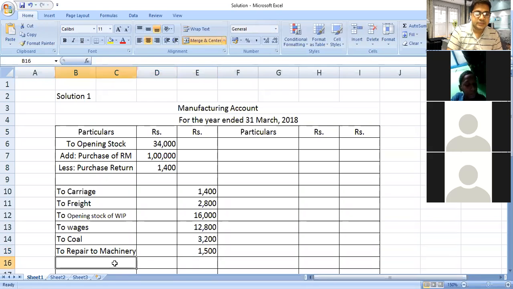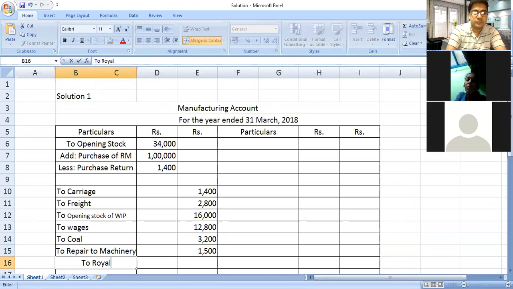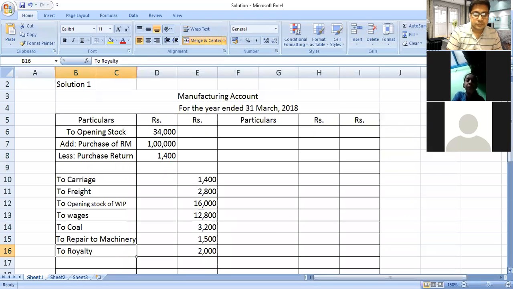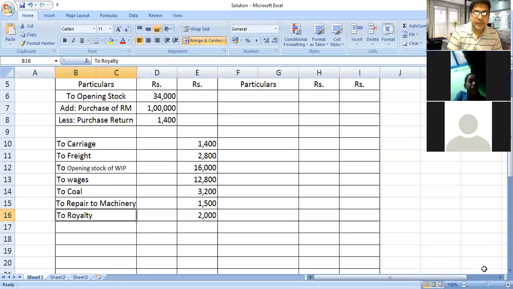Then after that, next item, that is royalty. Royalty also recorded, and the value of royalty is rupees 2,000. After recording the royalty, next item is closing stock.